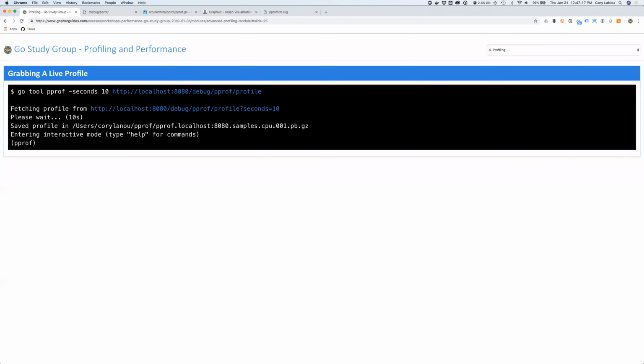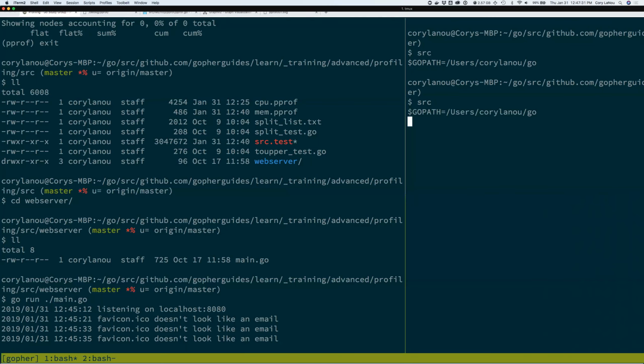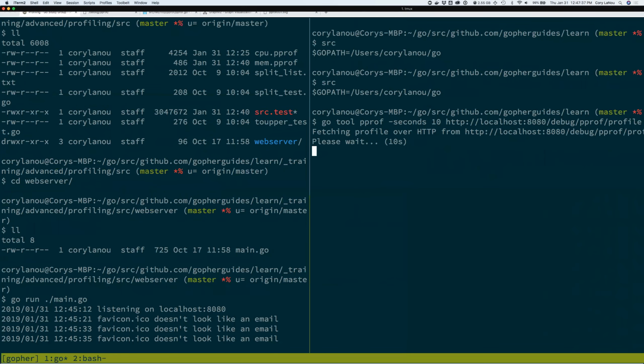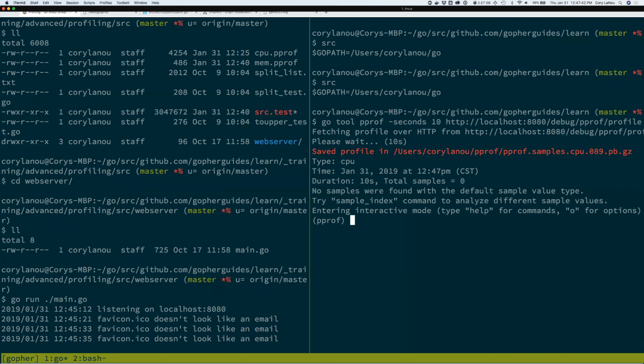So if I go ahead and do this, I can use go tool pprof. I can give it how many seconds I want it to profile for. And then I can give it this endpoint, right? So I give it my pprof profile endpoint. And so if I run this right here, let's see here. You can just run that. And you will see that it will actually go out and profile for 10 seconds. Seems like an eternity when you're training a class. But it's going to sit there and take a measurement over 10 seconds, and then it saved this actual pprof, right? And then it drops me right into the interactive pprof, like I'm there already, right? So this literally took a live snapshot of that running program. And so what's the most common thing I do? I issue top, right? I want to see what's going on.